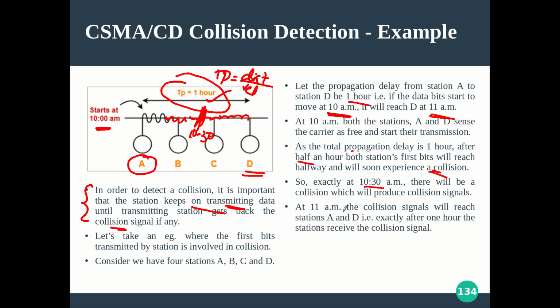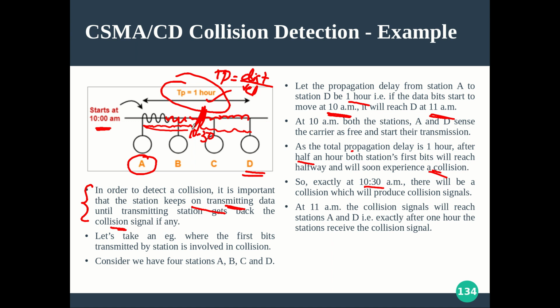Now at 11 am the collision signal will reach stations A and D. As the collision happens at 10:30, it takes 30 minutes for the collision signal to reach back to A, and another 30 minutes to reach back to D. So they started transmitting at 10, the collision happened at 10:30, and at 11 they got the collision signal back.